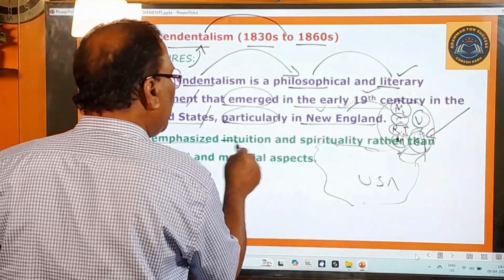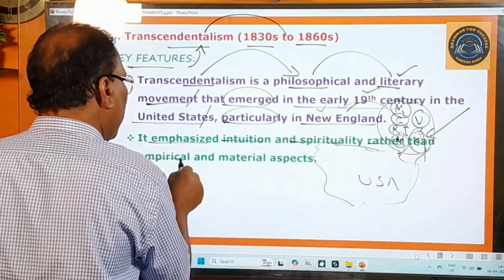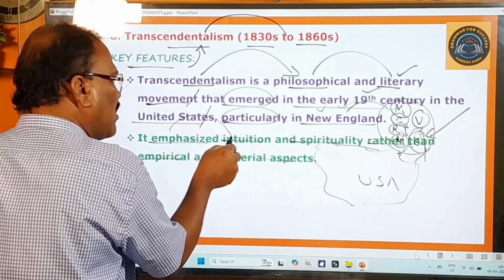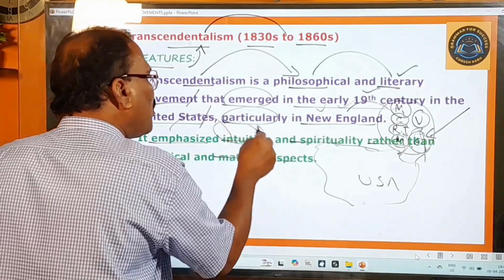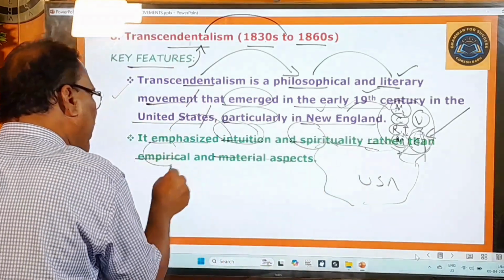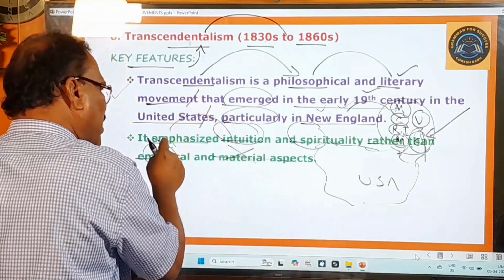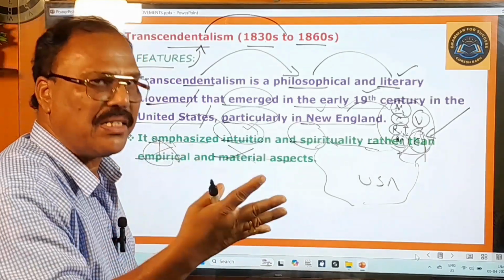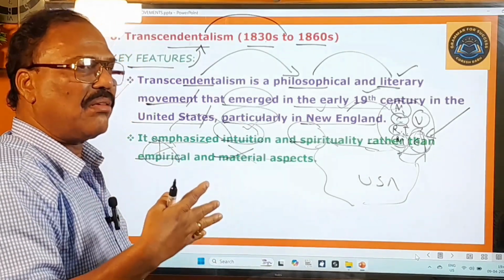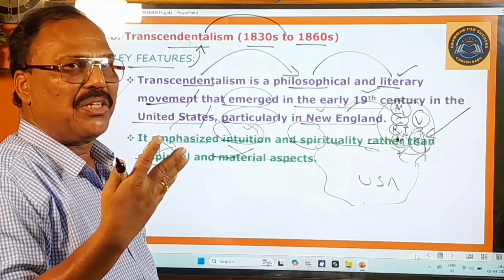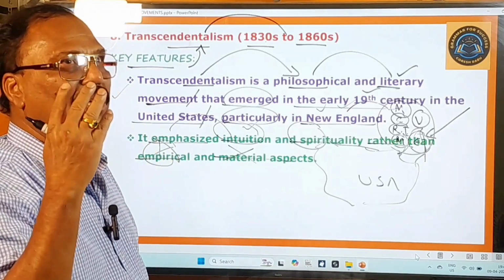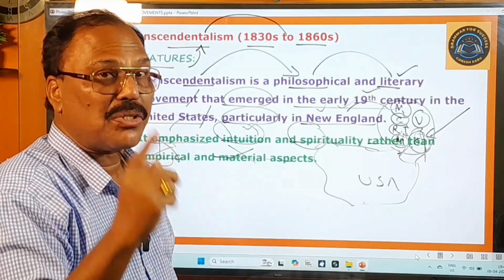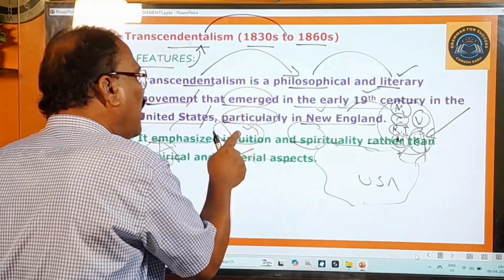It emphasized intuition and spirituality rather than empirical and material aspects. So this transcendental movement gave priority only to intuition and spirituality rather than to empirical and material aspects. Intuition means, in other words, insight, or you can also call it the sixth sense. Sometimes you tell your friends, my sixth sense is telling me that so and so thing is going to happen to me. The so-called sixth sense is now called intuition.